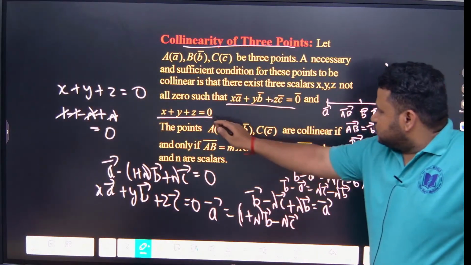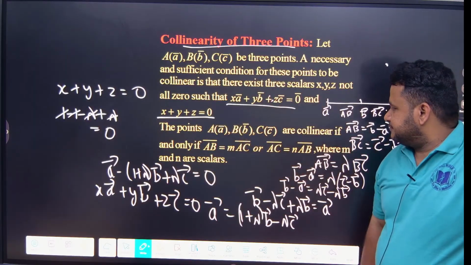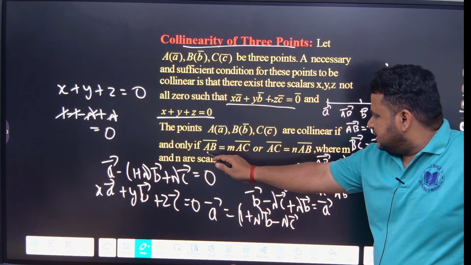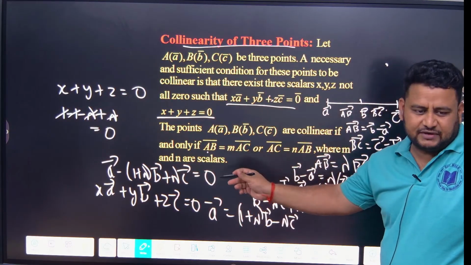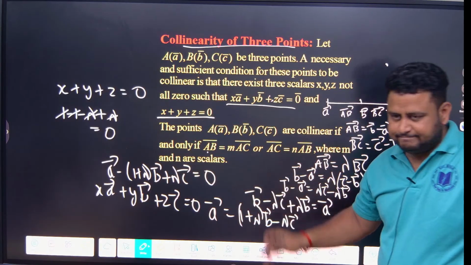Please write this down, these 2 points, that is enough. Just write collinearity of 3 points, these 2 lines, that's enough. This is nothing but AB is equal to lambda times AC, same thing. They have written it in different words, that's all.